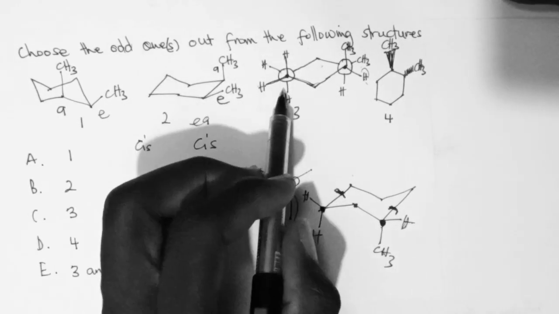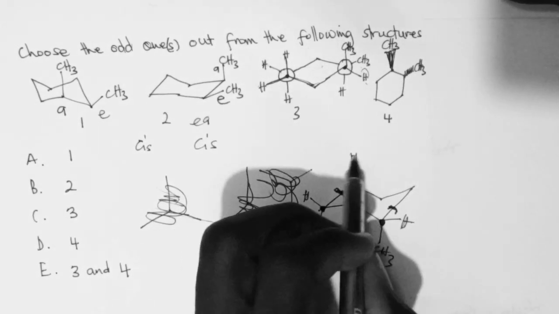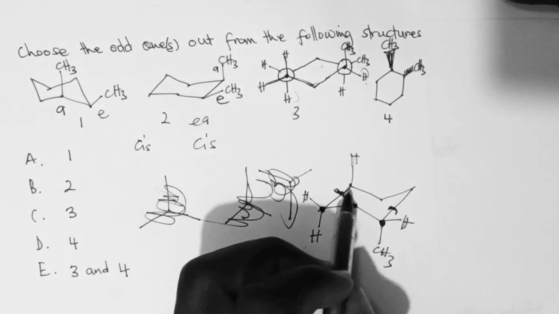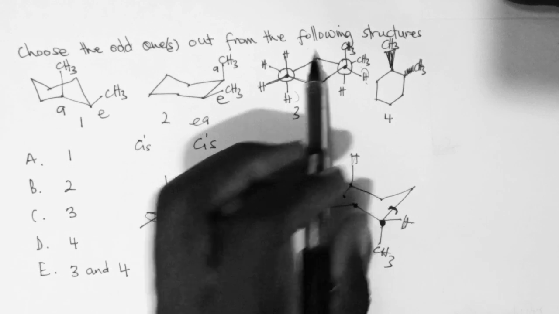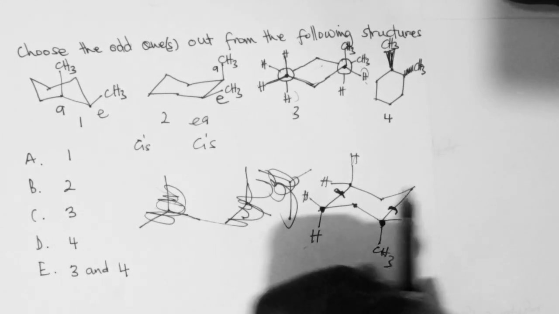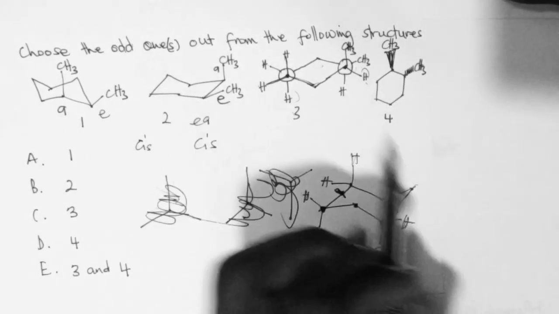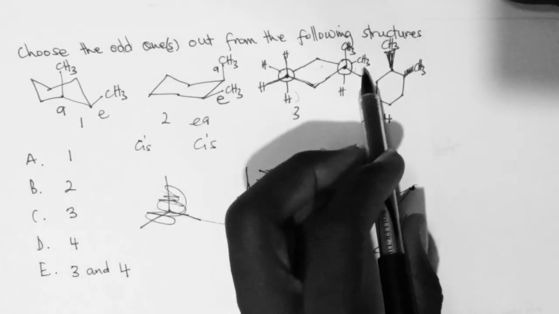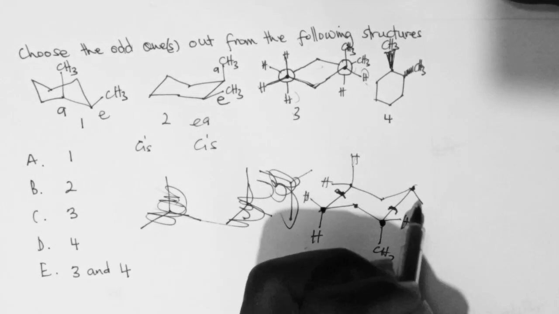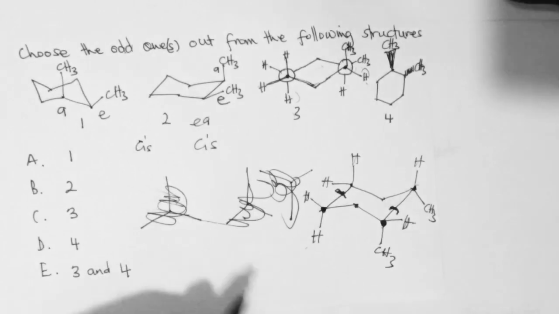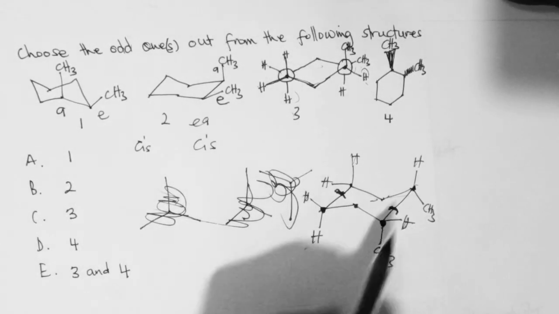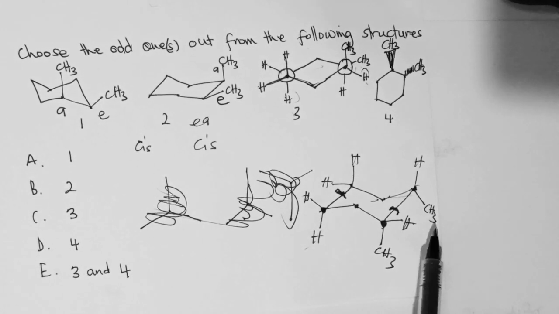Now, if we come here, the one at the back, there is a proton. So this proton is the one here. And there's also a proton here, and that is linked to a CH2. So this CH2. And if we come to this one, we have a CH3. So the CH3 is here. And then we have this proton, and that is linked to a CH2. Now, at the end of the day, what is this interaction?